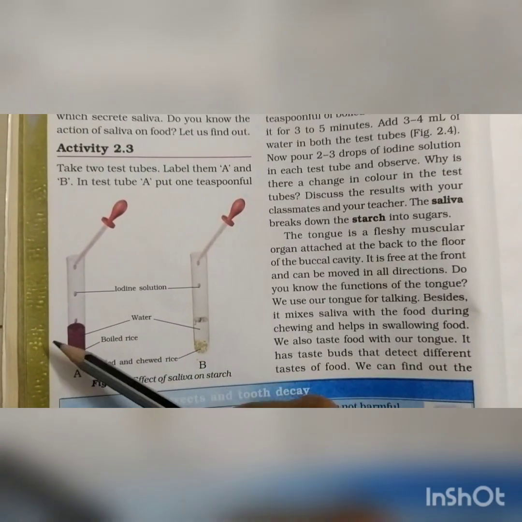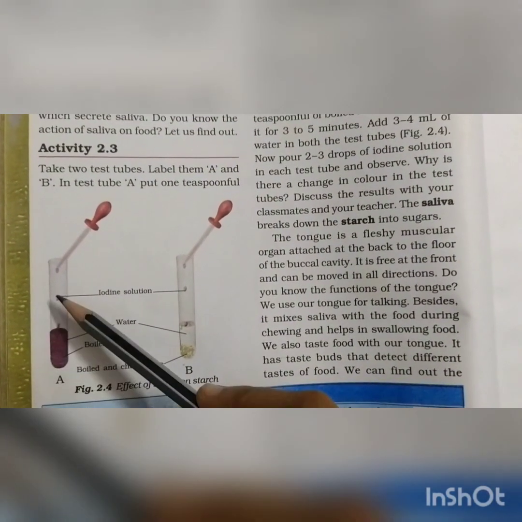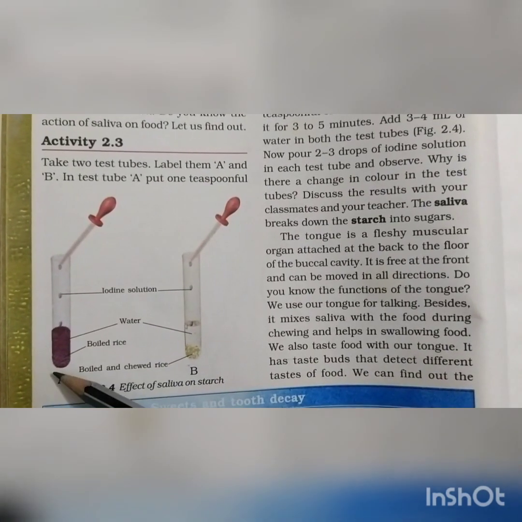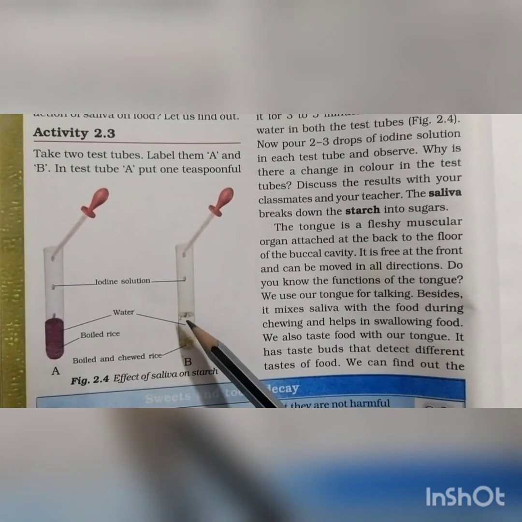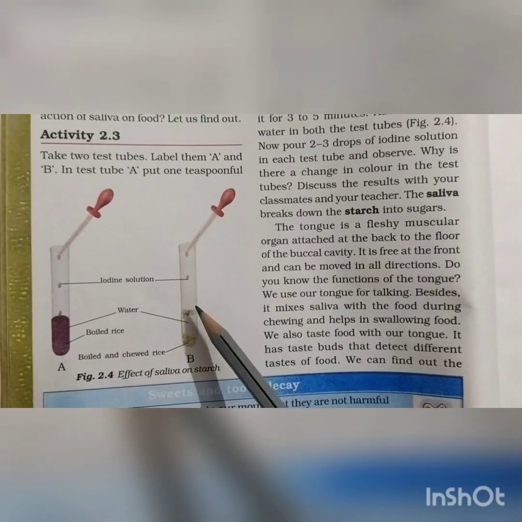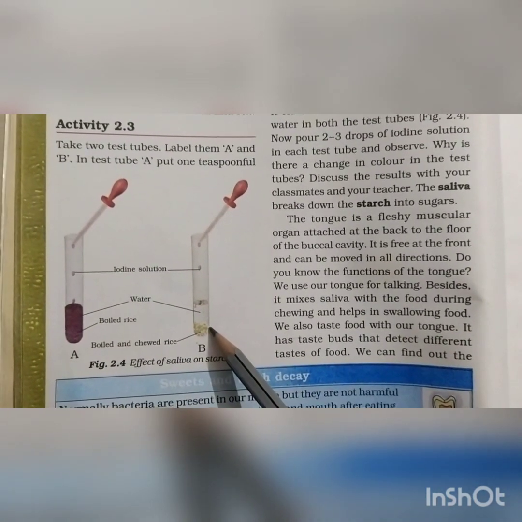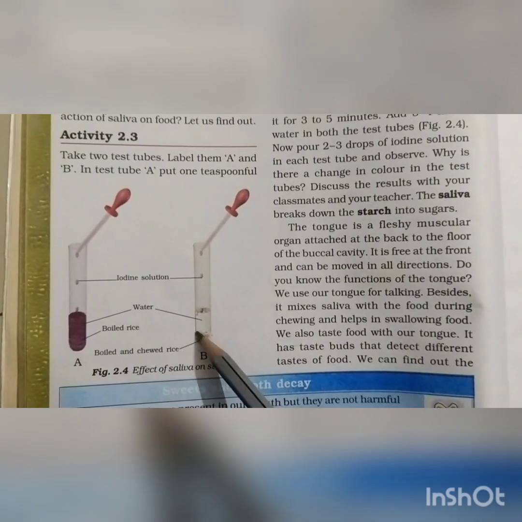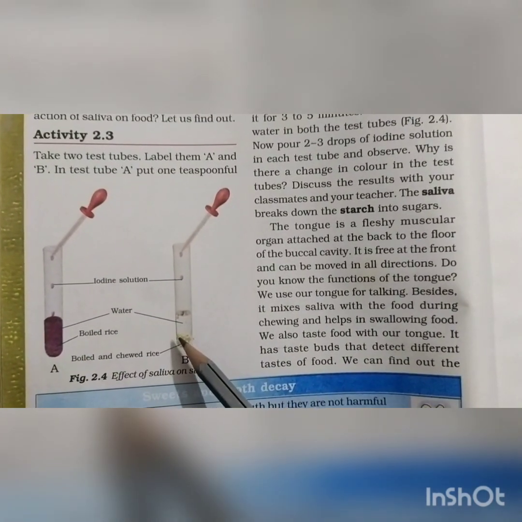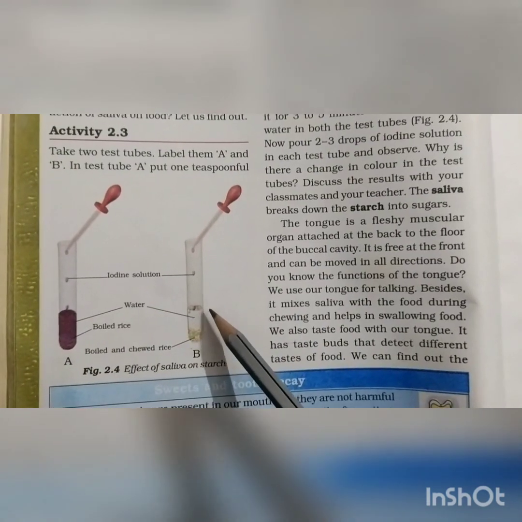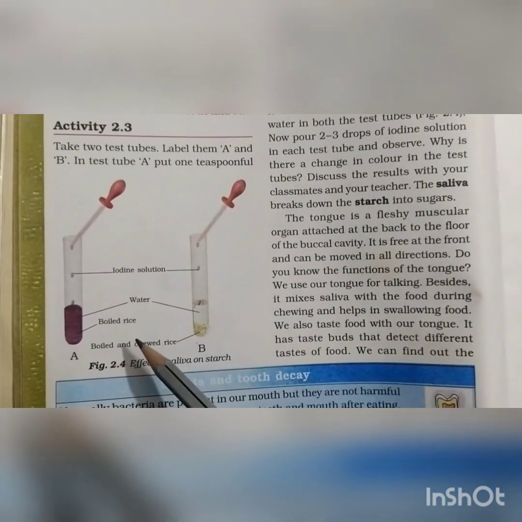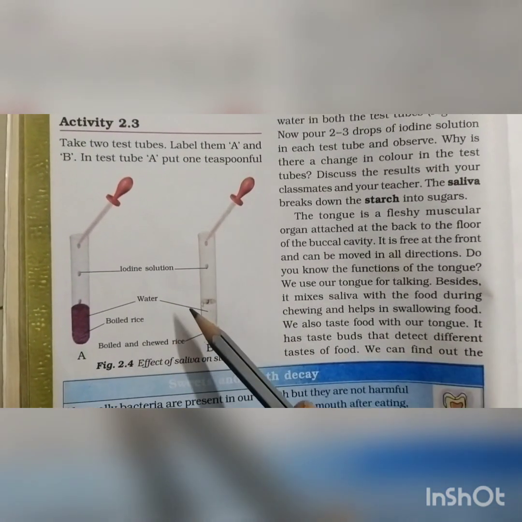Okay, all of you listen. In test tube A, we add 1 teaspoonful of boiled rice, and in test tube B, keep 1 teaspoonful of boiled rice after chewing it for 3 to 5 minutes. Then we add water to both test tubes and 2 to 3 drops of iodine solution. Here we can see the results.